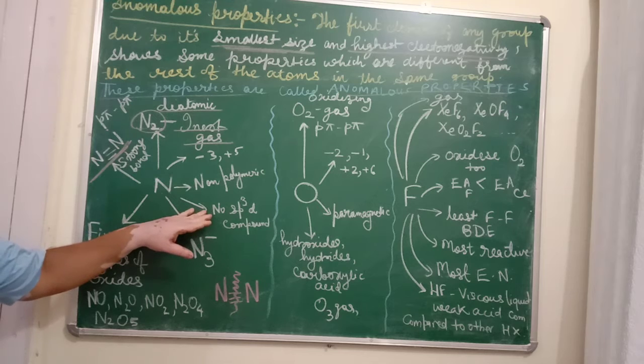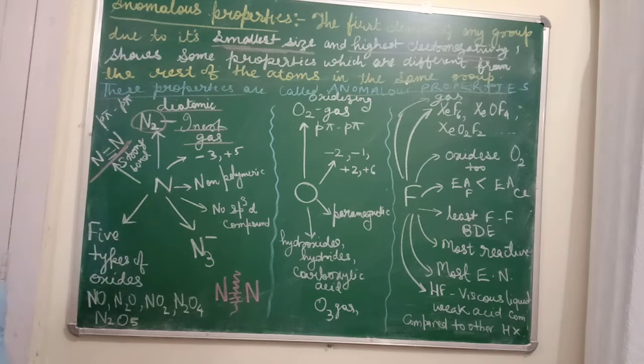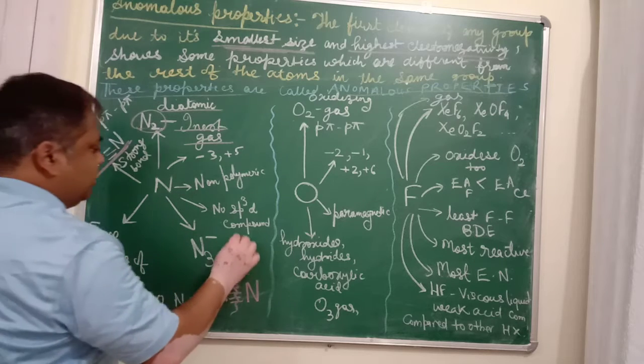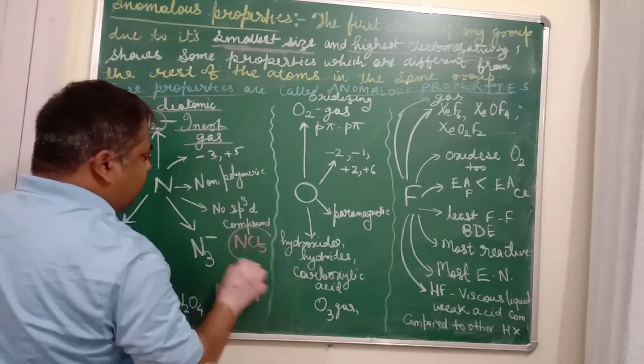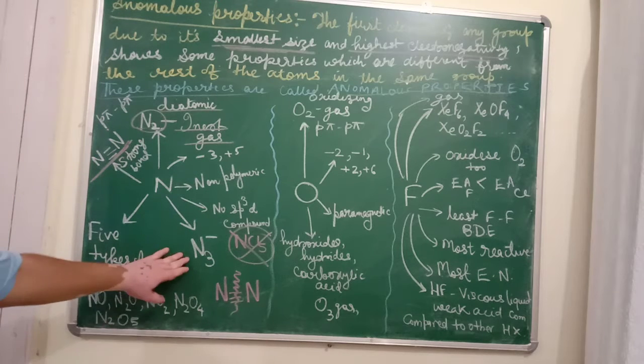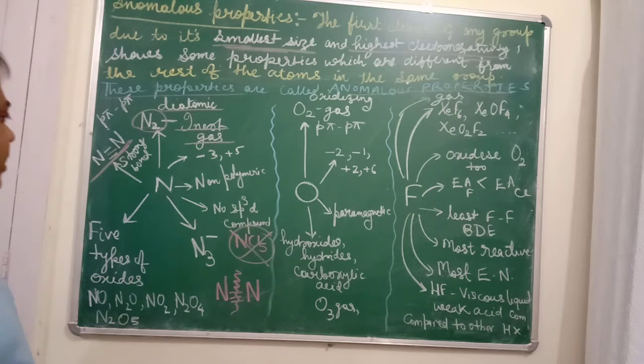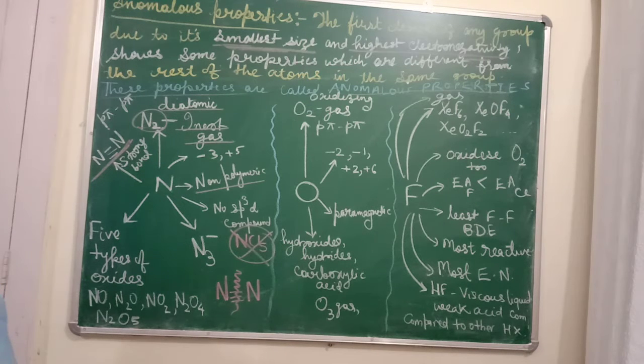Further, nitrogen will never form any compound which has sp3d hybrid orbitals, like NCl5 will never be possible, unlike PCl5 of the same group. It can form azide just like halide. It forms 5 different types of oxides: NO, N2O, NO2, N2O4 and N2O5. It is non-polymeric, whereas phosphorus, which belongs to the same group just below it, is polymeric in nature.